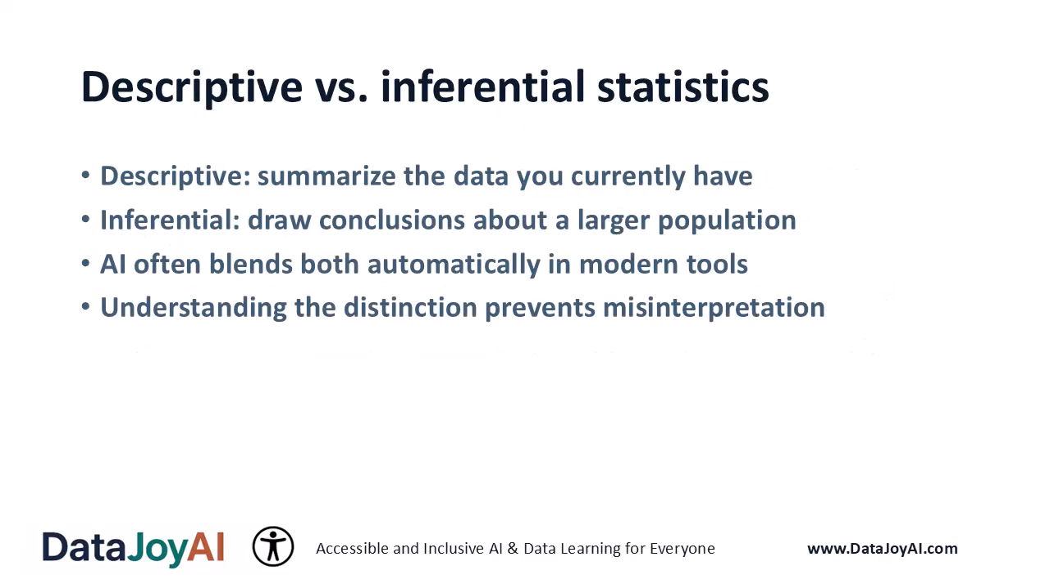Descriptive versus inferential statistics. The chapter draws a clear distinction. Descriptive statistics summarize the data you have, while inferential statistics help you make claims about a larger population. AI tools often blend these approaches automatically, which can blur the lines. Understanding the difference helps you interpret AI-generated insights correctly and avoid overgeneralizing.